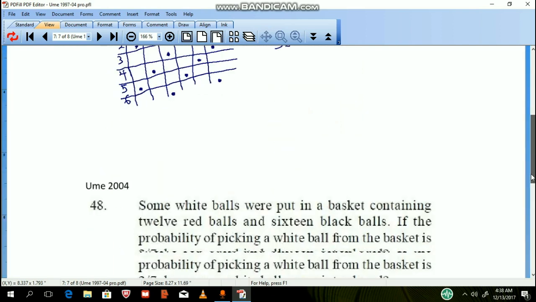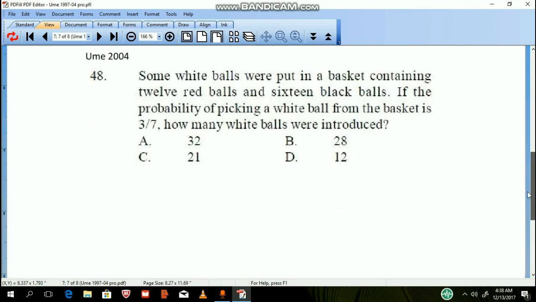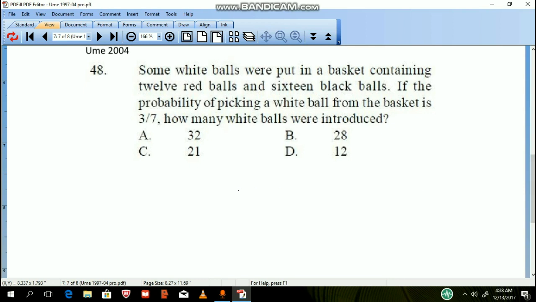So let's check for 2004 question 48. Some white balls were put in a basket containing 12 red balls. So we've got red balls at 12. 16 black balls. So black balls are 16. If the probability of picking a white ball from the basket is 3 over 7, how many white balls were introduced?